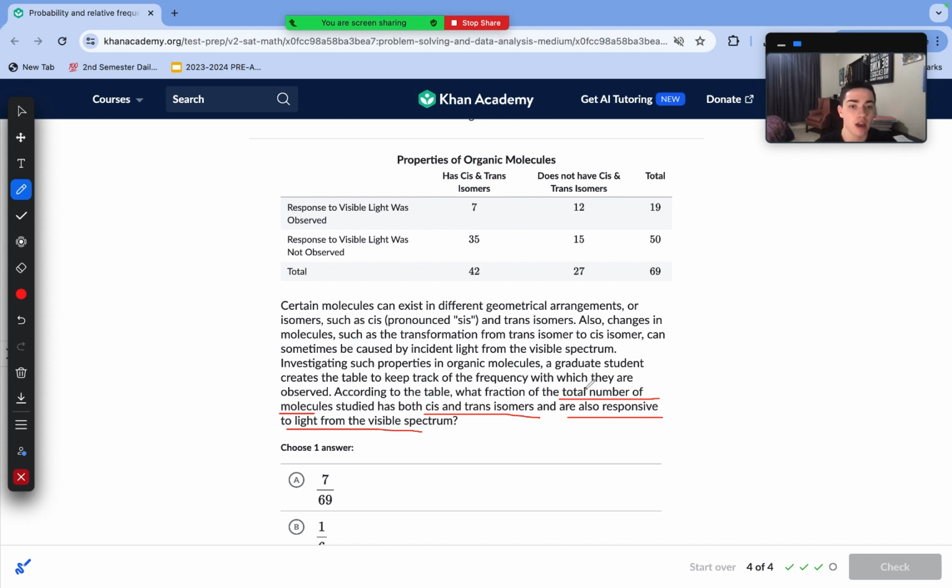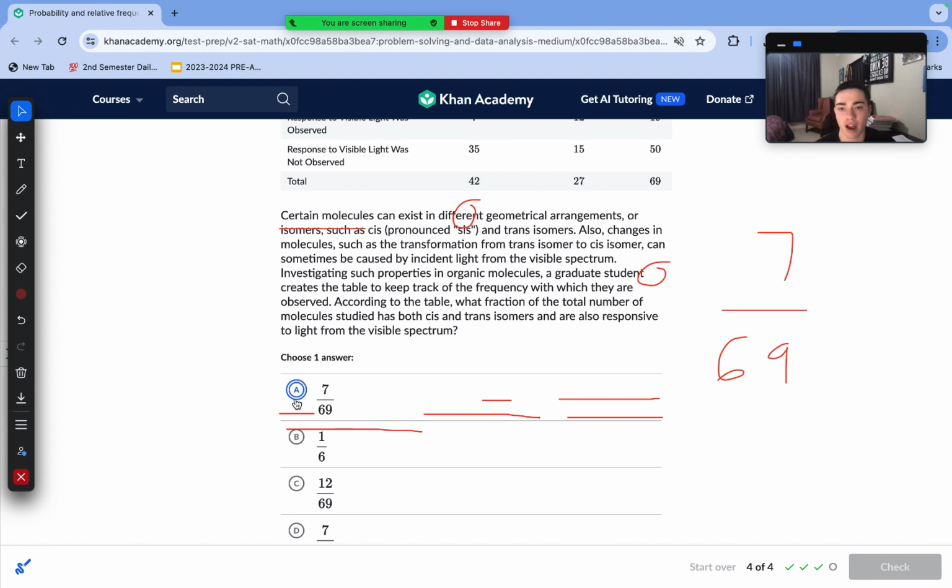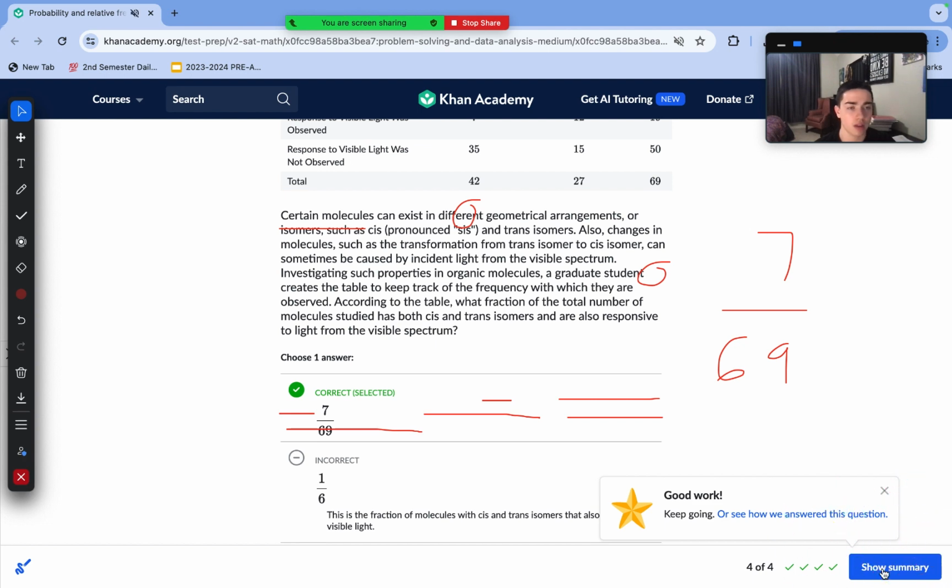So first we need to see the total number, well, what fraction? The total number of molecules is 69. That's going to be in our denominator. Now we need the molecules that do have cis and trans isomers and were also responsive to light. So that is 7 out of our 69 molecules. That means that fraction is our answer. We don't have to do anything else there.